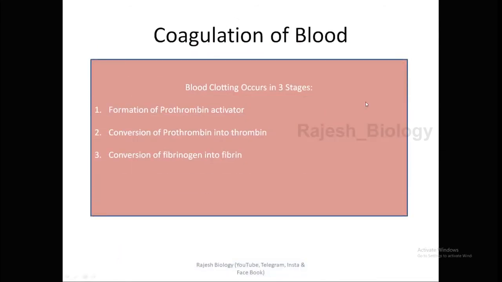Right. Coagulation of blood includes 3 main stages. That means it is under blood clotting. First one is formation of prothrombin activator. It is the first step. And second step, the prothrombin activator converts the prothrombin into thrombin. Then next, the thrombin converts the fibrinogen into fibrin. Fibrin is nothing but monomers which form a meshwork, that is the clot. So these are the 3 main functions. One by one we will see these functions.